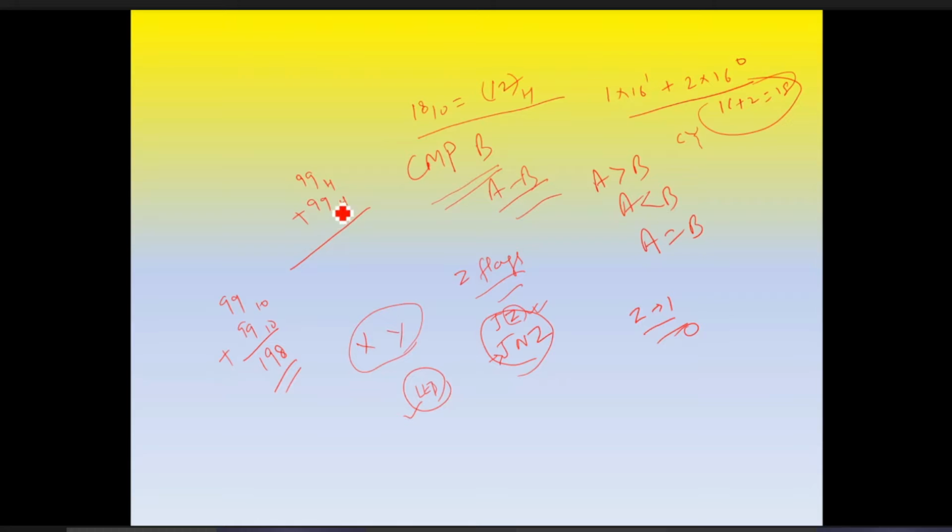9 plus 9, 18 in decimal. So in hexadecimal it is 12. 1 is carry. 9 plus 9 plus 1, 19. Equivalent is 13. So 132 in hexadecimal. Okay. लेकिन हम लोग यहाँ पे क्या है? We can store only 8 bits. So one carry is there. 1 is carry, 32 is sum. Okay, so in this operation, the carry flag will set to 1.